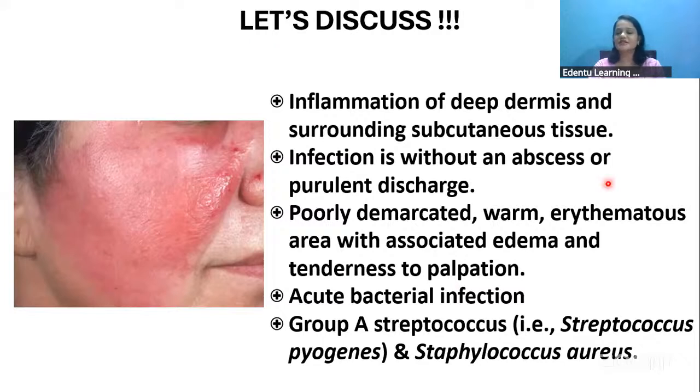Streptococcus pyogenes is beta hemolytic, and beta hemolytic streptococci are divided into various groups, like group A, group B. Under that, group A is more commonly involved in cellulitis.